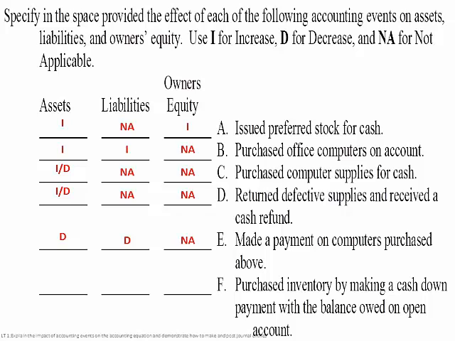Purchased inventory by making a cash down payment with a balance owed on open account. Well, we're going to increase and decrease our assets because our inventory is going to be an increase, and our cash down payment is what's going to decrease. We also are going to have a liability there too because we still owe them money. So in this case, it's going to impact multiple accounts, but it won't impact our owner's equity.